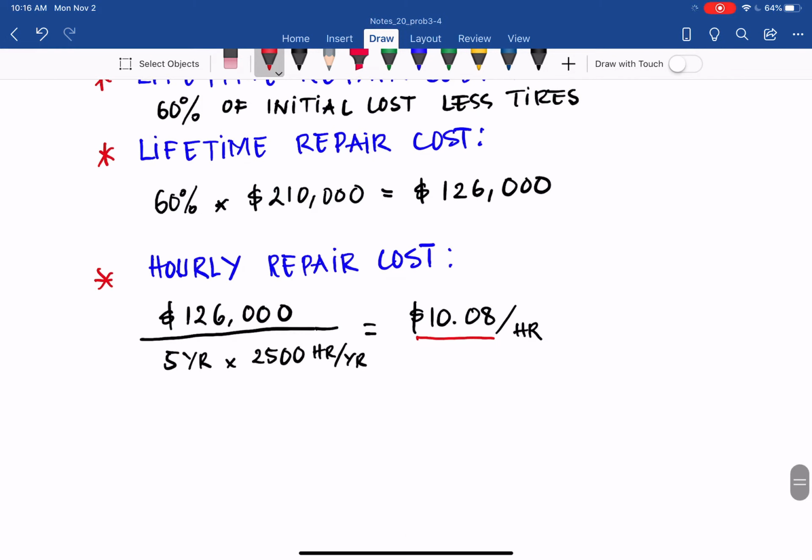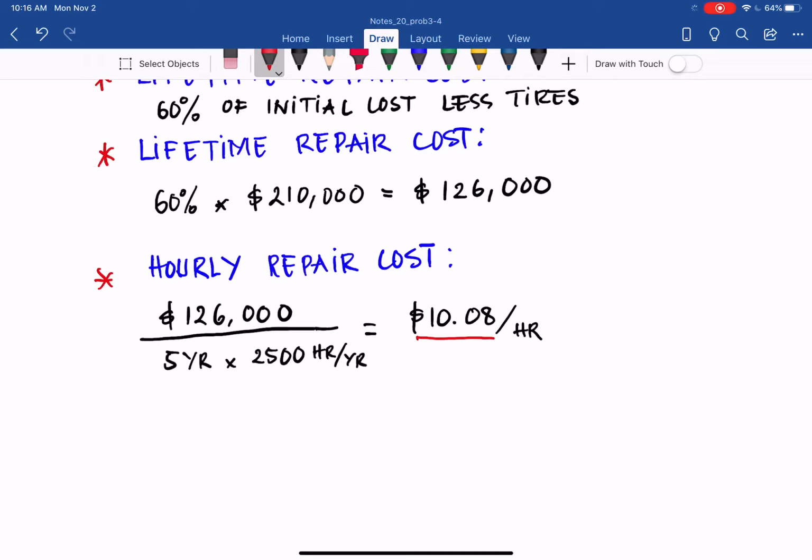So that is the hourly repair cost averaged over the years. But this one, as you can see, is not really accurate. You buy a car, the first year, the maintenance is very minimal. But then as you keep owning the car and running it, the repair cost will be increasing over the years.